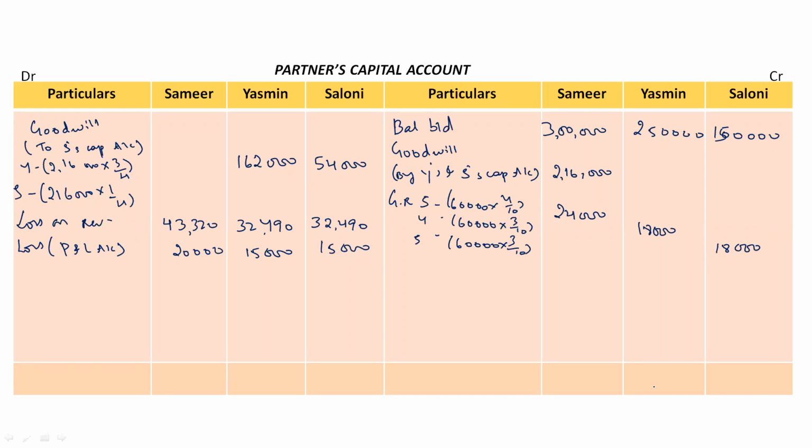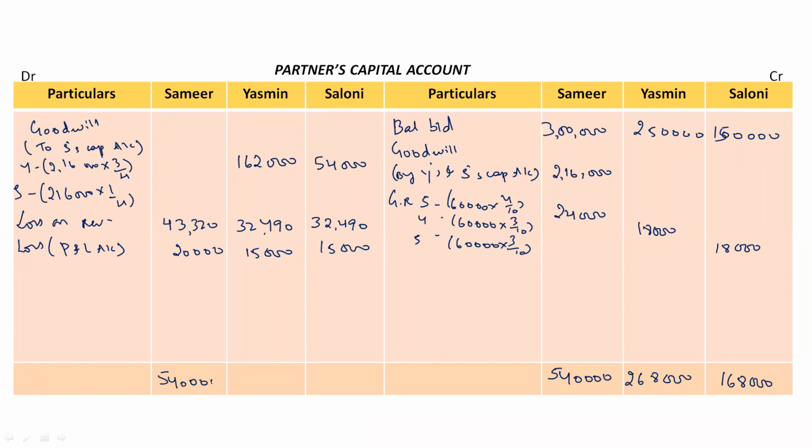Now just total the amount columns. So the total of Samir column is rupees 5,40,000. Total of Yasmin's column is rupees 2,68,000. And total of Saloni's column is rupees 1,68,000.